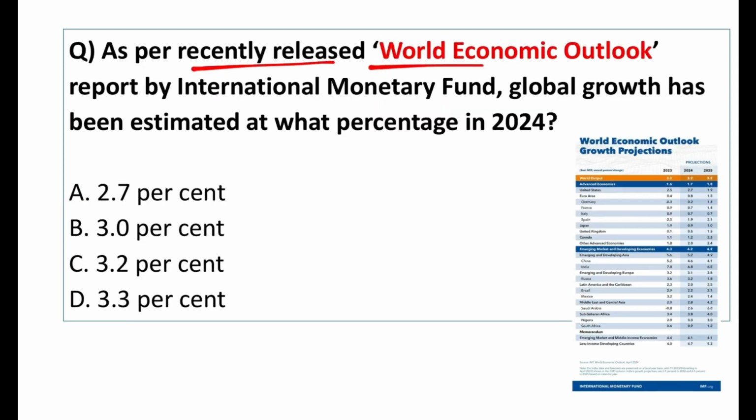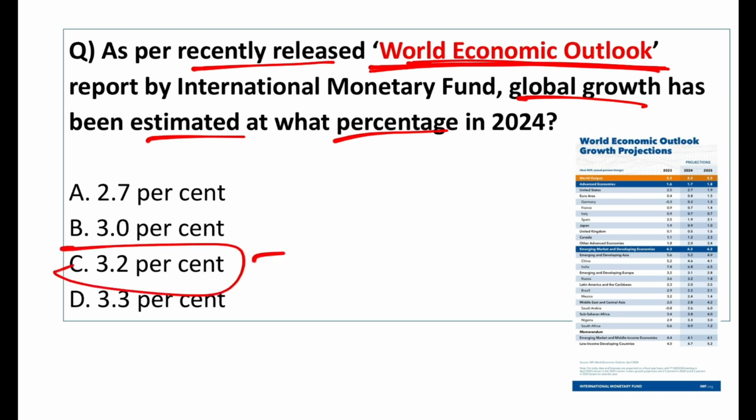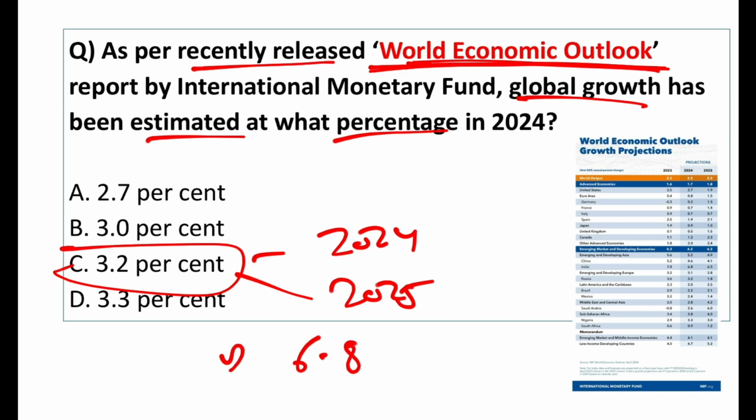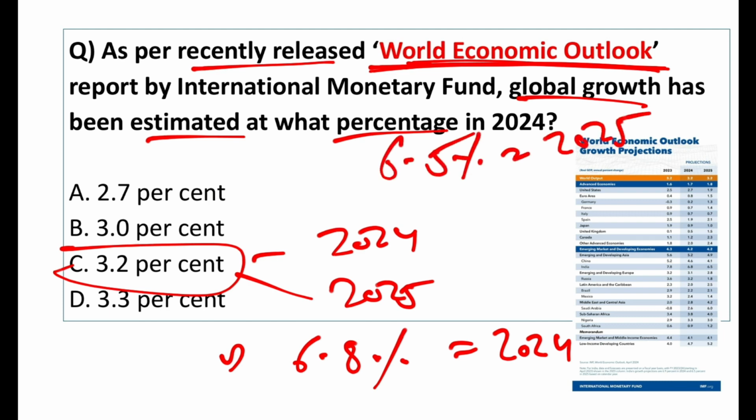As per the recently released World Economic Outlook, which is the main report of the International Monetary Fund, global growth has been estimated at what percentage in 2024? Global growth will be 3.2% in 2024 and same in 2025. Now, what about India? India's growth rate will be 6.8% in 2024 and 6.5% in 2025. So, it is attributing robust growth for India.